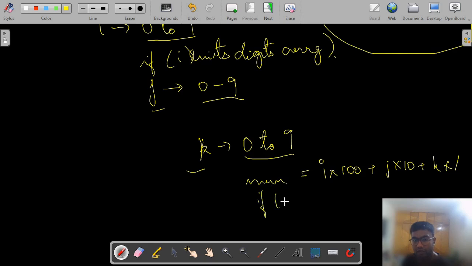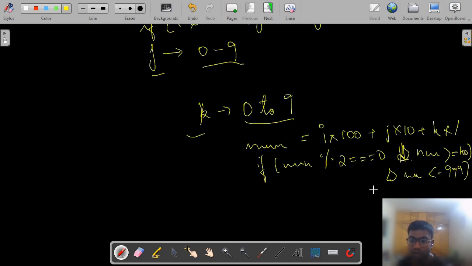We can check if num modulus 2 is equal to 0, which gives us a check that it's an even number, and we can also check if num is greater than or equal to 100 and less than or equal to 999, as we are only required to build a 3-digit number, and we can push this value to the output array.